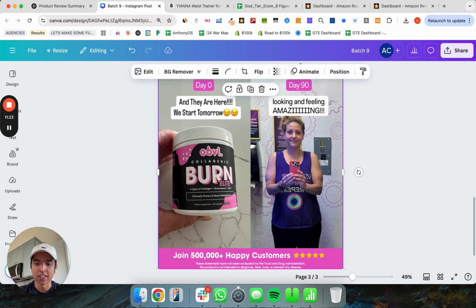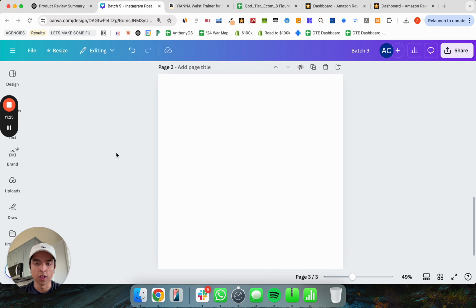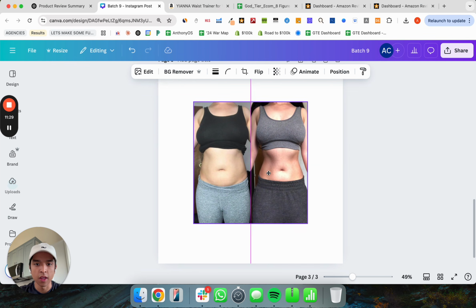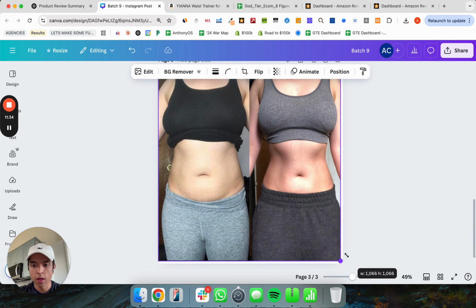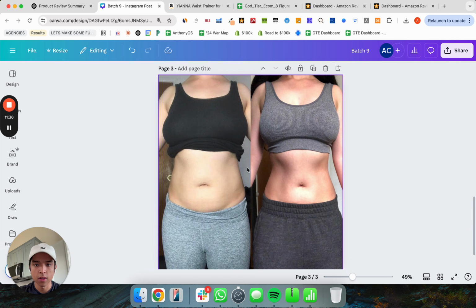So let's go ahead and duplicate this now, and this will be the canvas for the creative that we'll be making. As you can see, I've gone ahead and uploaded a before and after photo of someone using a waist trainer. So we'll just go like that, right? So we have the before and after.